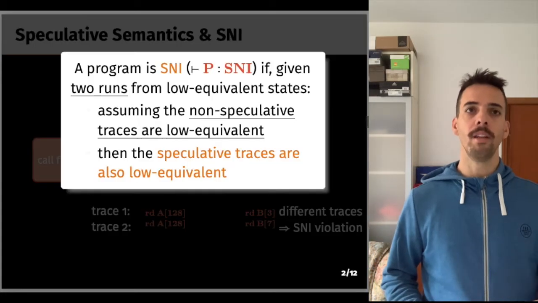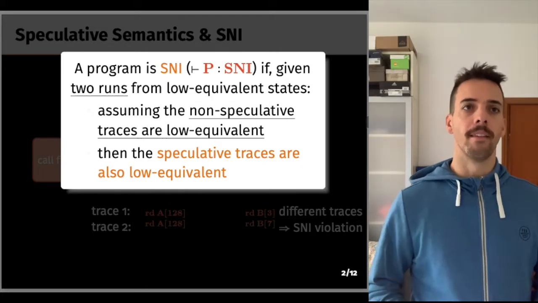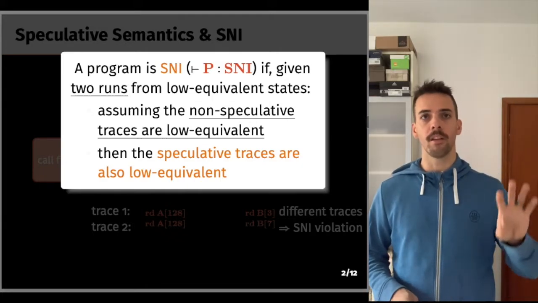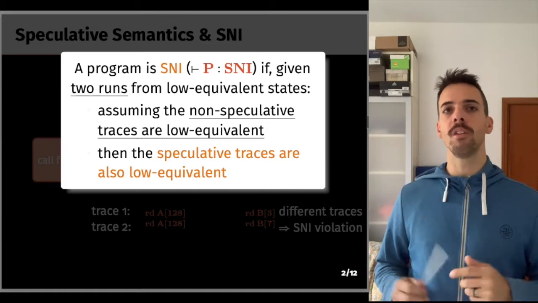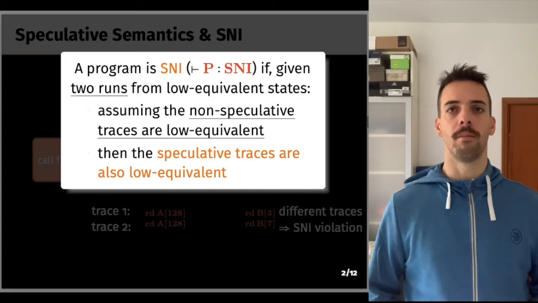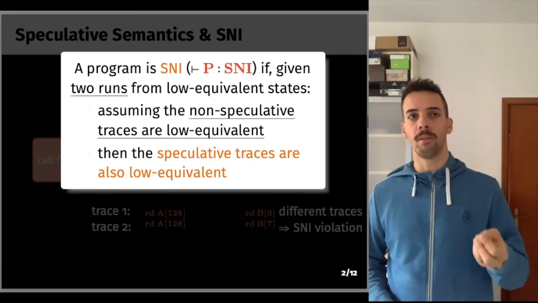More formally, we indicate that a program is SNI as follows, with PEV-SNI, and say that a program is SNI if, assuming that its behaviors when not speculating are equivalent, then the behaviors during speculation are also equivalent. If this is the case, speculation does not introduce differences in the behavior.